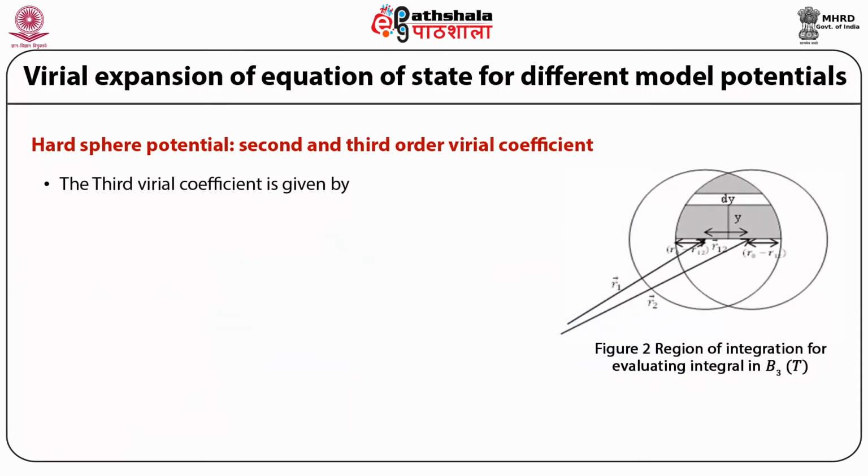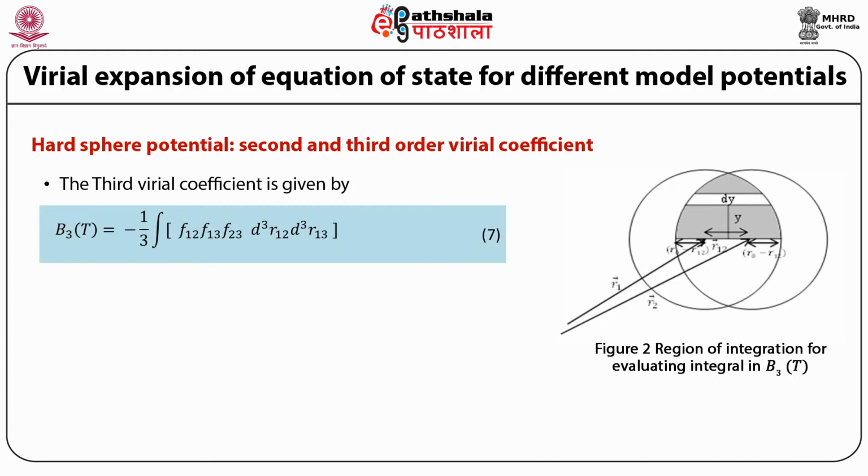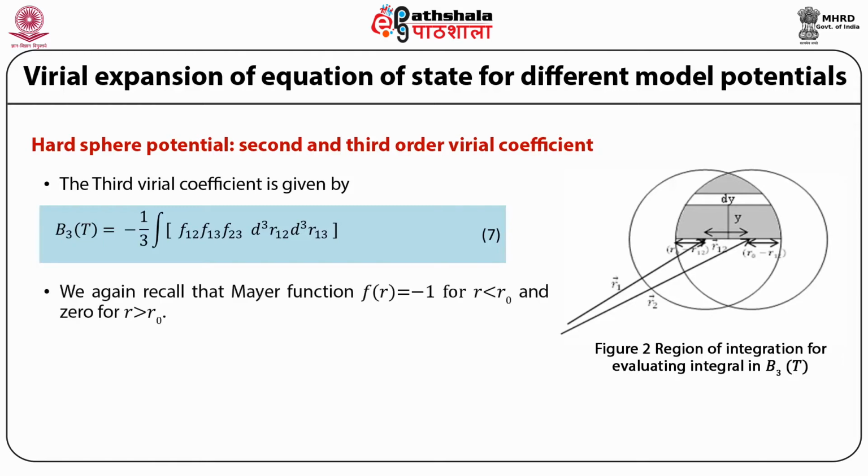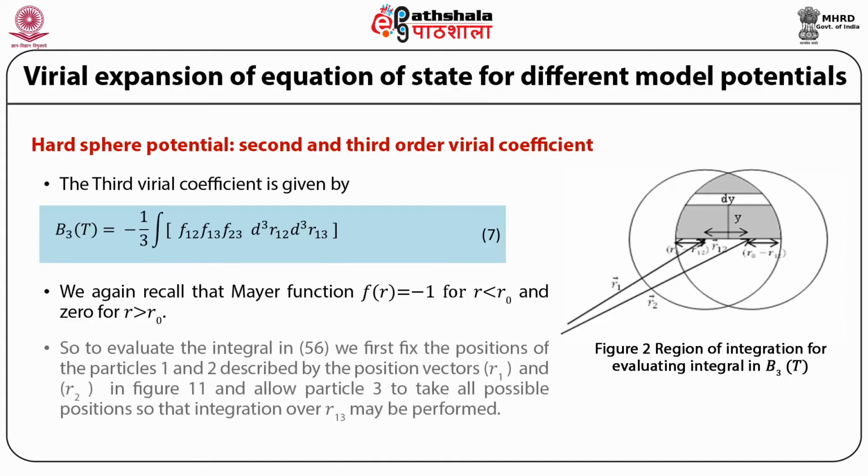The third virial coefficient is given by B3 as a function of T is equal to minus 1 upon 3 integral of f12 f13 f23 d cube r12 d cube r13. We again recall that the Mayer function f(r) is equal to minus 1 for r less than r0 and 0 for r greater than r0. So to evaluate the integral in 56, we first fix the positions of the particles 1 and 2 described by the position vectors r1 and r2 in figure 11 and allow particle 3 to take all possible positions, so that integration over r13 may be performed.